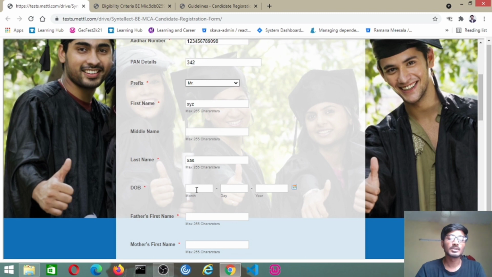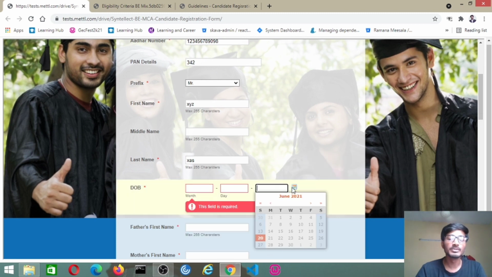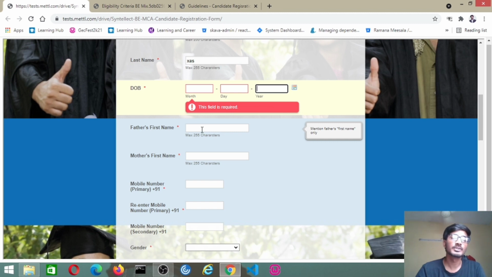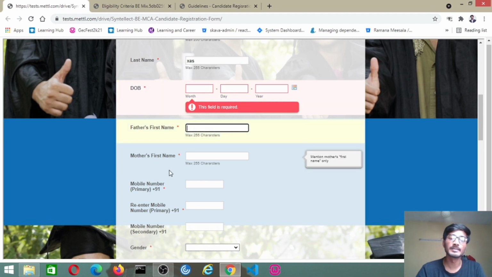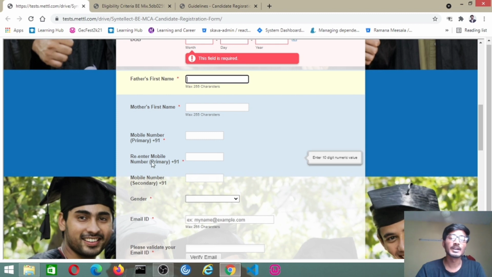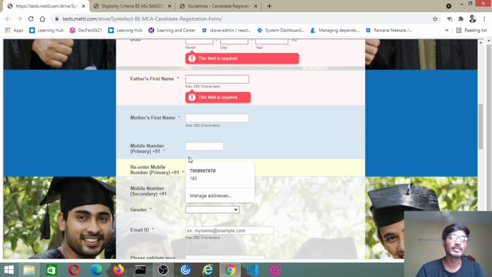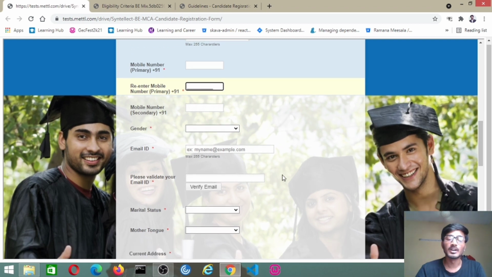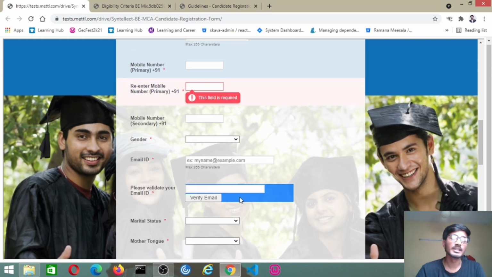So if you don't have a middle name, you can leave that, and we have to fill the last name, in the sense, surname. Coming to the date of birth, we have to give these details, and then you will have the father's first name. It's not a last name, so remember the last name will be your surname, that's why you have to maintain the first names of our fathers and mothers. And coming to the mobile number, you have to re-enter the same mobile number, and then gender and email ID. You have to verify the email ID. After giving the email ID, click verify email, then you will get an OTP or something else to verify your email.